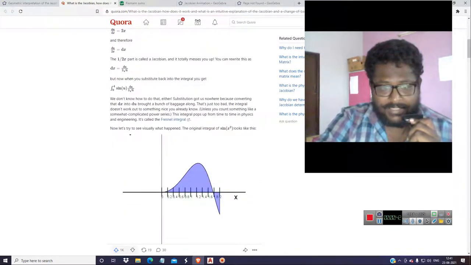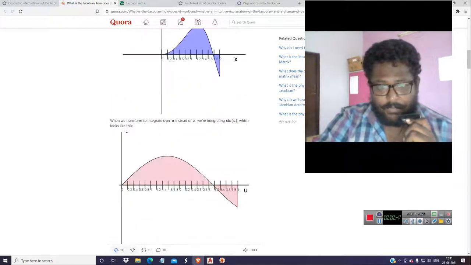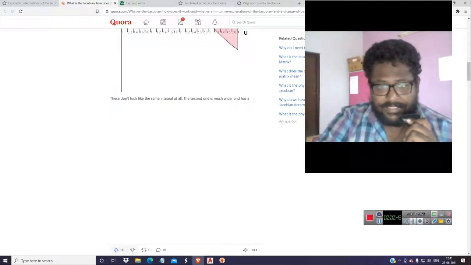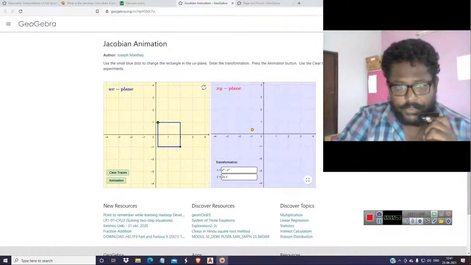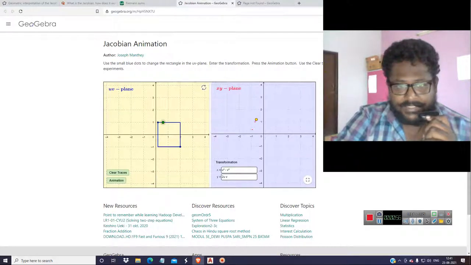What they are telling is that the Jacobian is nothing but you separate an integral in this form and you just map it linearly, transform it. What is a linear transformation? You have a square like this and you take this point along this curve. Here it is 1 comma 2, suppose here it is 0.1 comma 1, and over here it is minus 1 comma 0.1, and when you trace a curve like this, it is being transformed here in some manner.